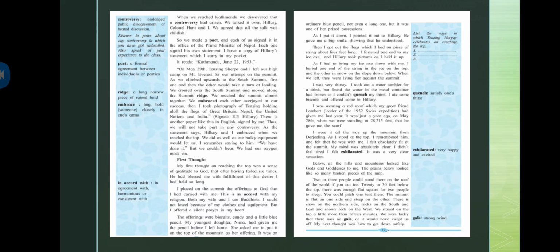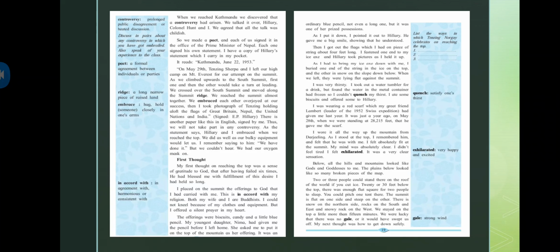That's what I felt. And what he's saying, I felt completely fit, absolutely fit, when I reached the top. And my mind was absolutely clear, and I was not even feeling tired. Instead I was feeling exhilarated, means very happy or excited. It was a very clear sensation, means whatever the emotions, the feelings that I've been going through, it was very clear. Nothing was confusing, or like I couldn't think of something.